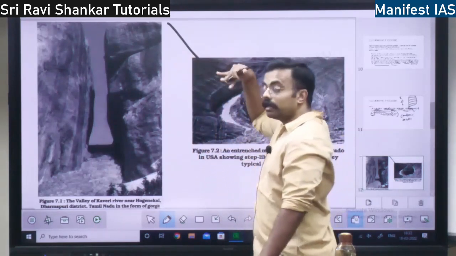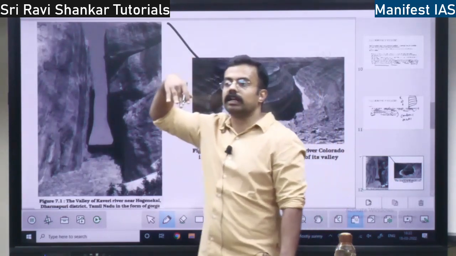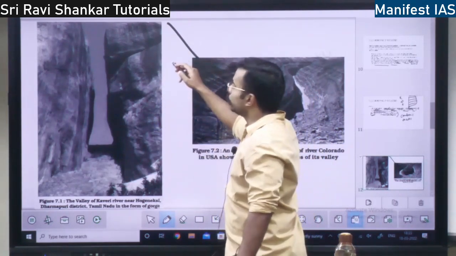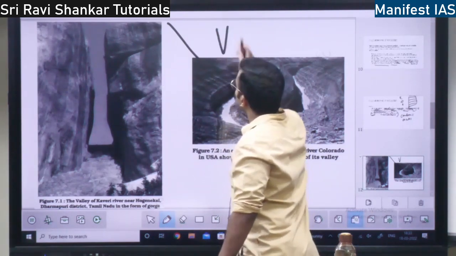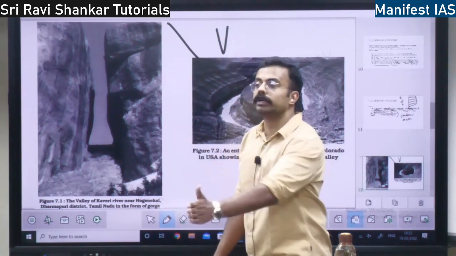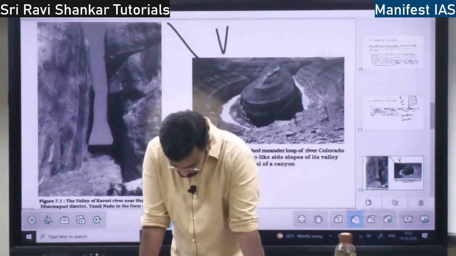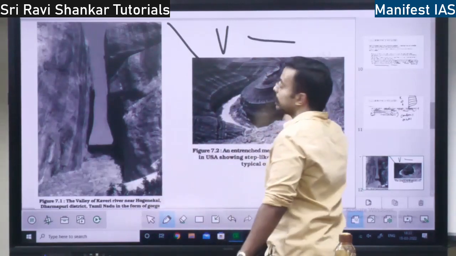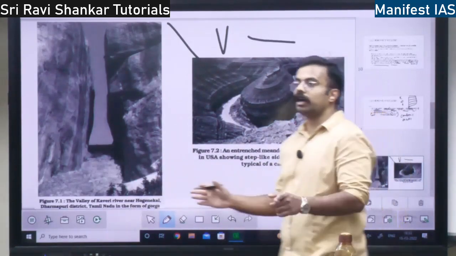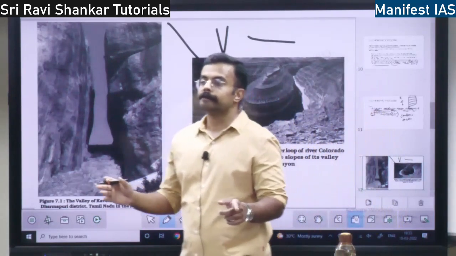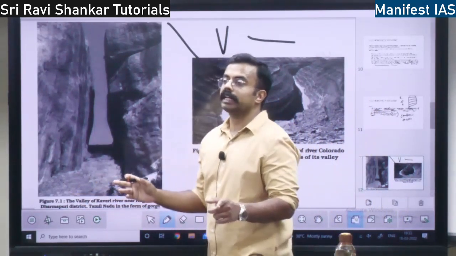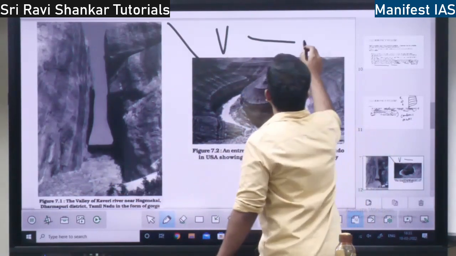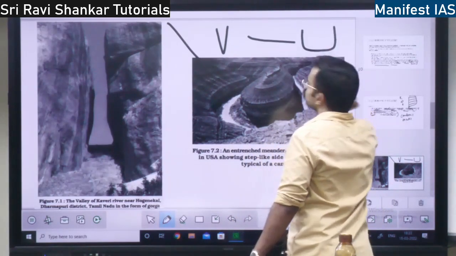So what happens in the steep region, the Himalayan region, or the young stage of the river? It is going to do steep cutting. It will cut the mountain in a steeper way, right? Gradually, in the middle region, steeper cutting will reduce and lateral cutting will increase. So instead of like this, it will become like this, right?